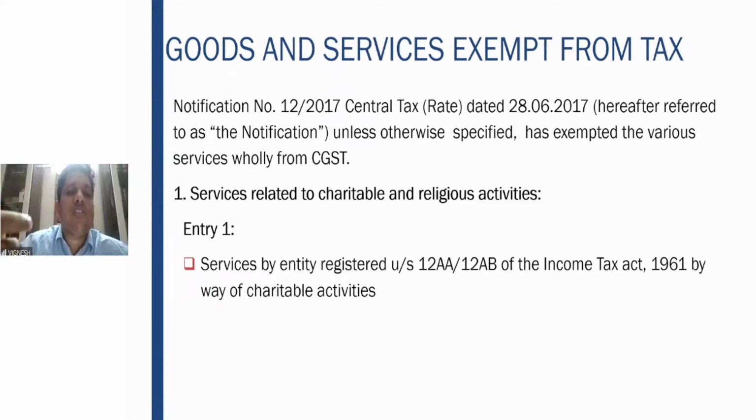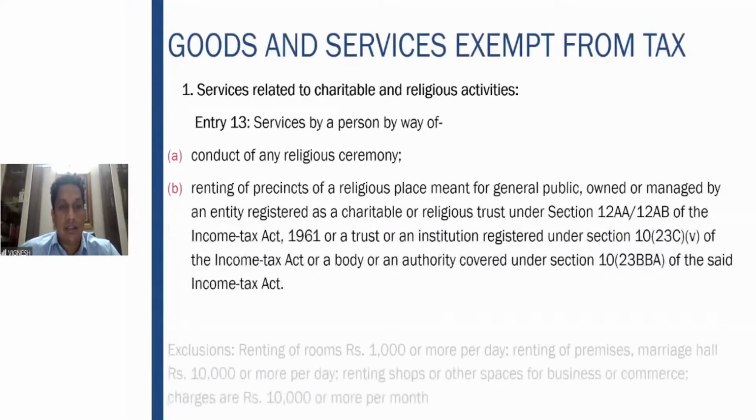Only by way of charitable activities, if it is rendering the service, only then it is exempt. What is that? Refer to the charitable activities definition, which we just studied a few minutes back. So services by the entity registered under 12AB by way of charitable activities.